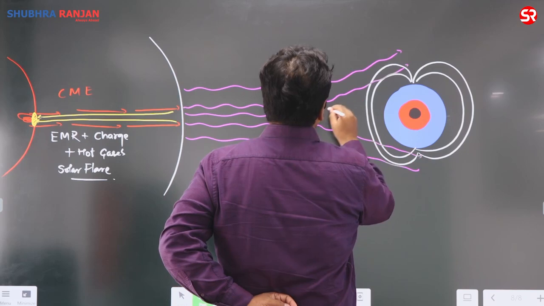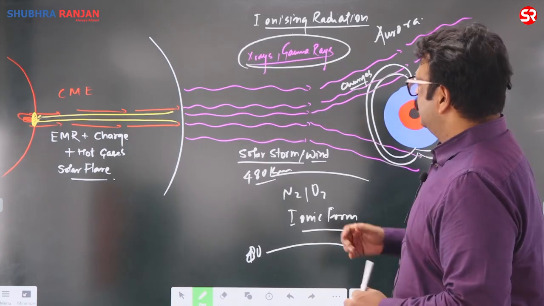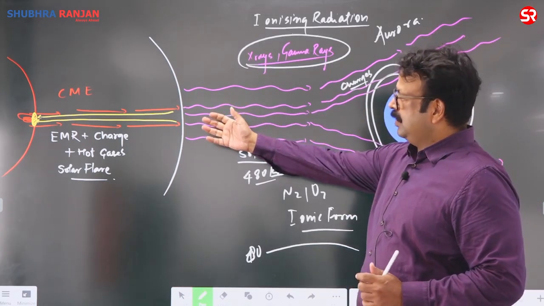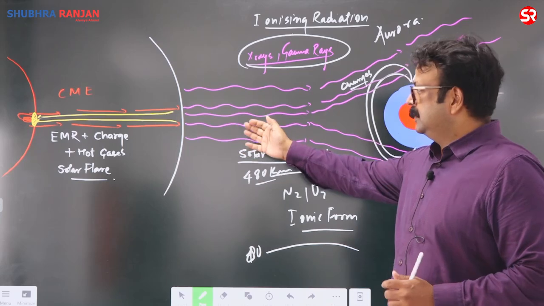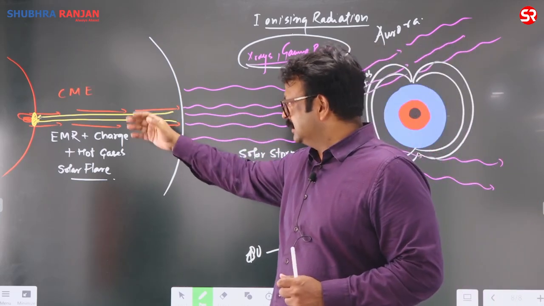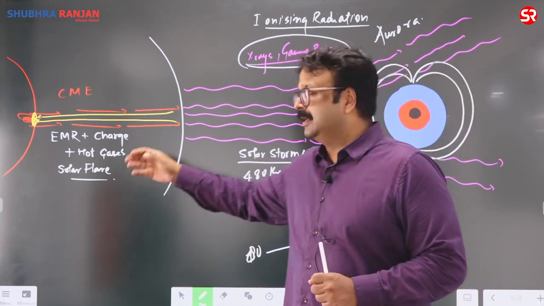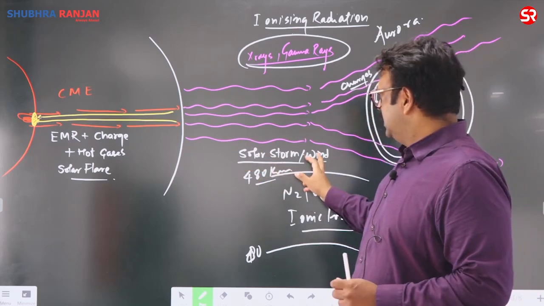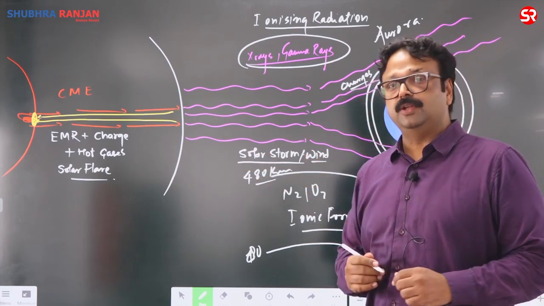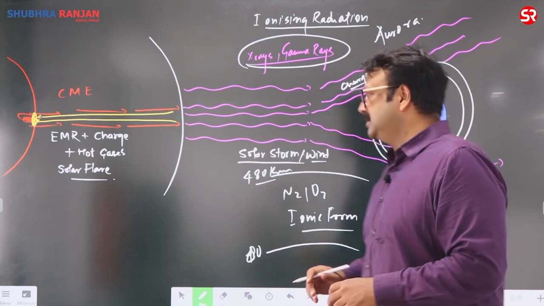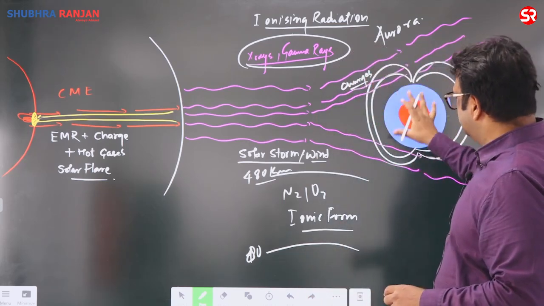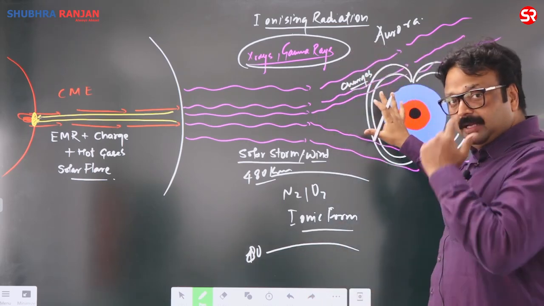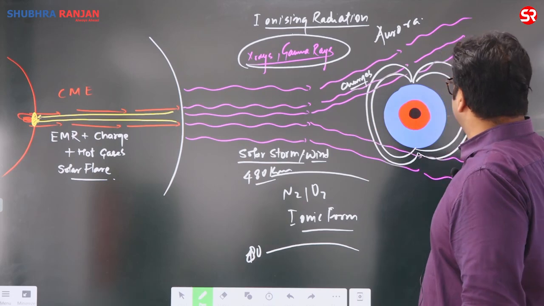So you can see that this coronal mass ejection, after the hot gases return because of the gravity of the sun, starts traveling into space, and now it is called solar storms or solar wind. These solar winds reach the earth's atmosphere.